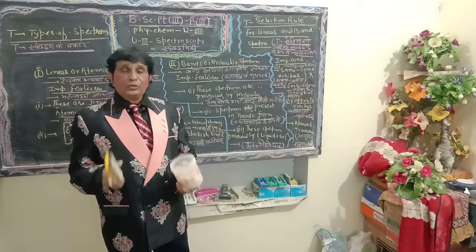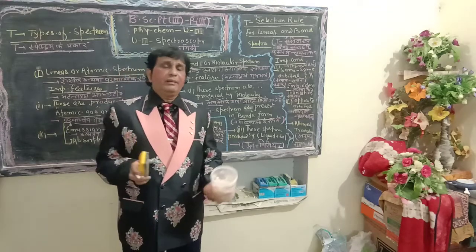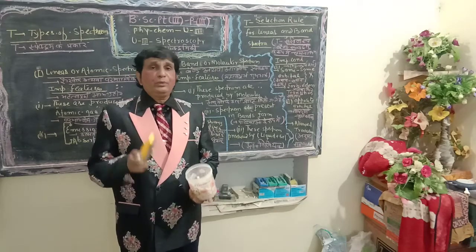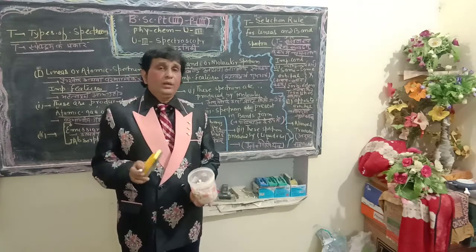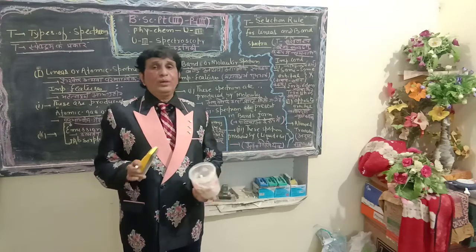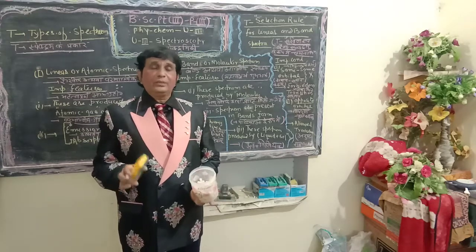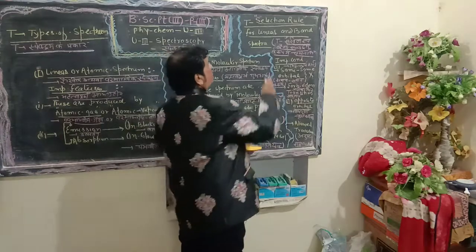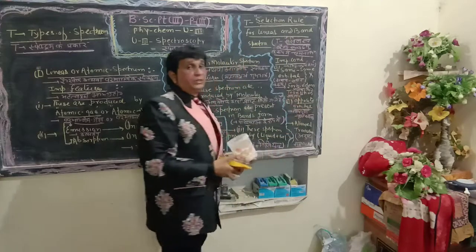Dear students, first of all, may I have your attention please. Selection rule in spectroscopy plays an important role in defining the various spectral regions of electromagnetic radiation. Students generally get confused about the selection rule. What do you mean by selection rule?